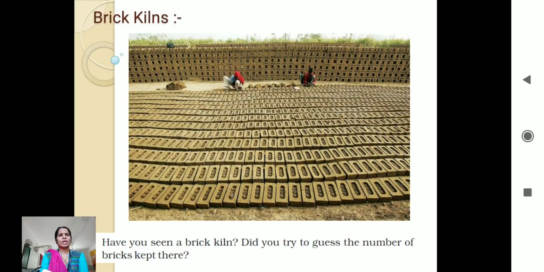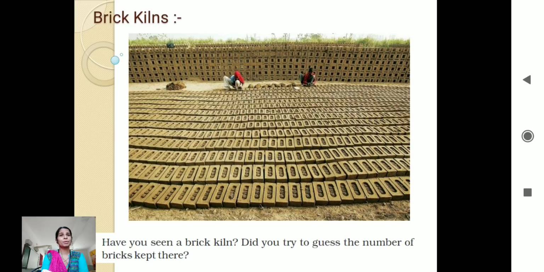Now, did you try to guess the number of bricks which are kept over here? Can you guess how many bricks are kept here? You may say it is thousands, 5,000, 6,000. It may go more than that, 10,000, more than 50,000, 60,000 bricks also.